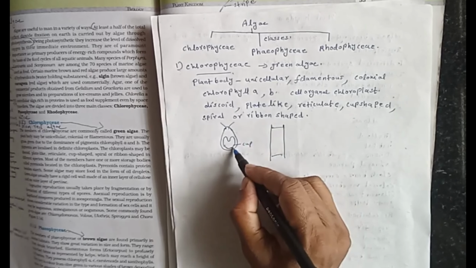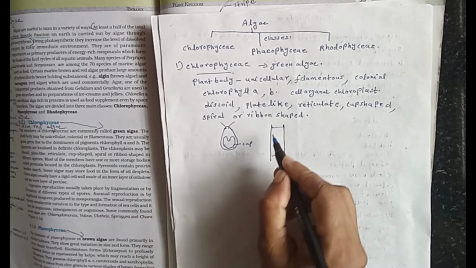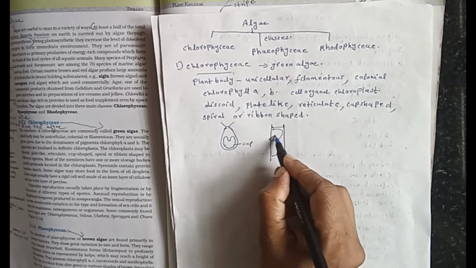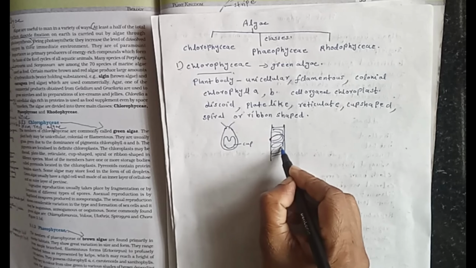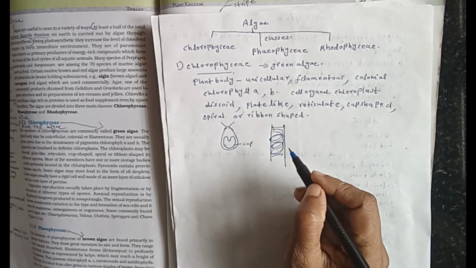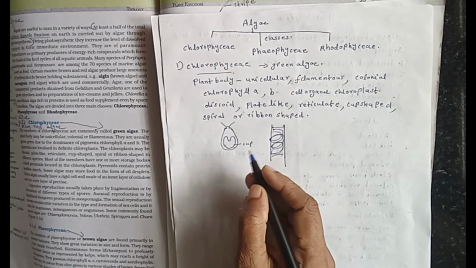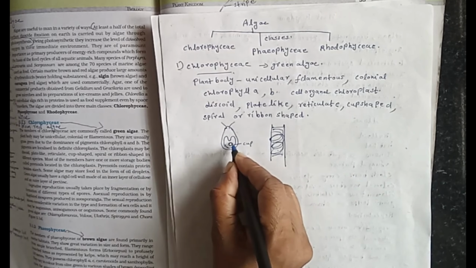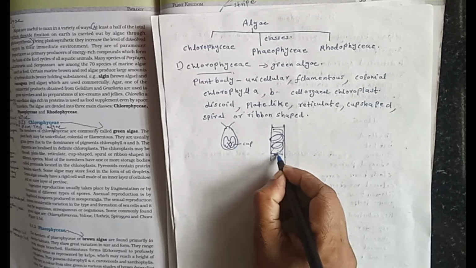this one is unicellular algae, this one is filamentous algae. The chloroplast is ribbon-shaped and spiral. Pyrenoids are the reserve food material.